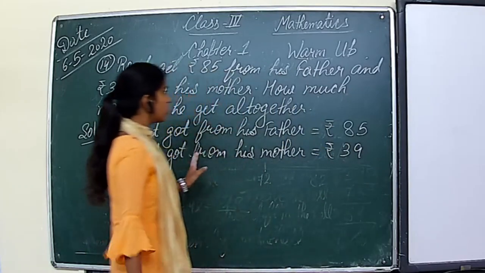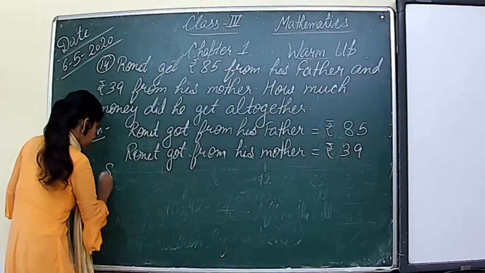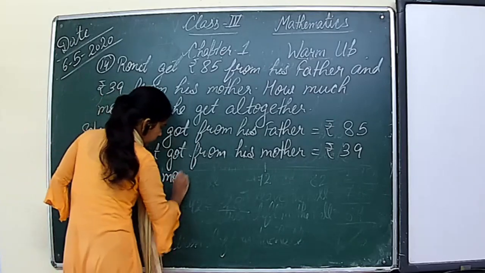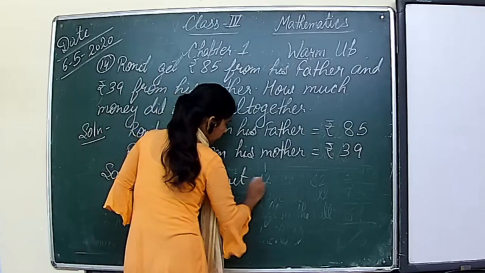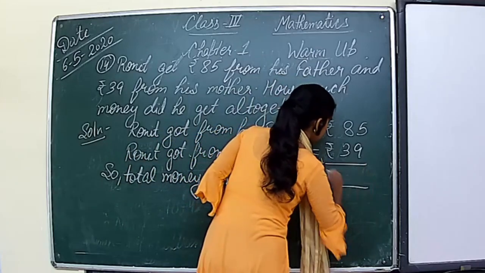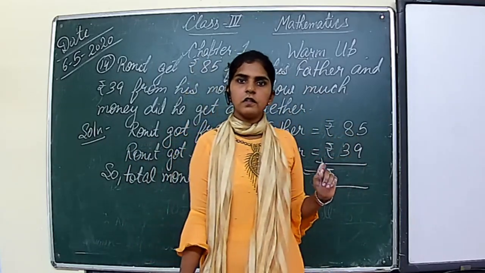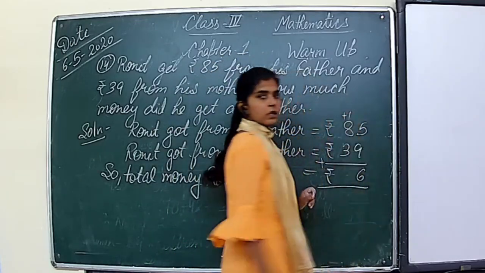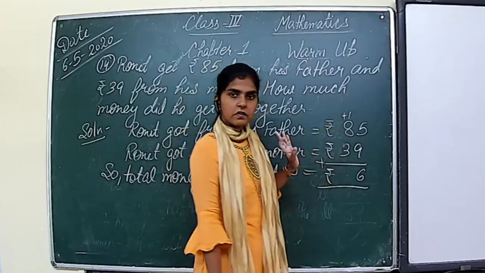So total money Ronit got is equal to, let us add the numbers. 5 plus 9 is equal to 14. So 4, and 1 will go for the carry. 8 plus 1, 9. 9 plus 3, 12.